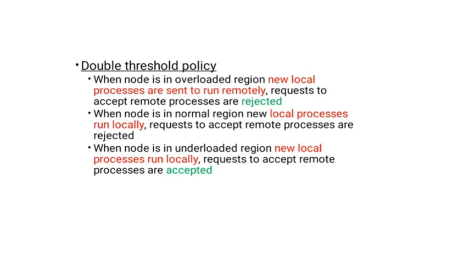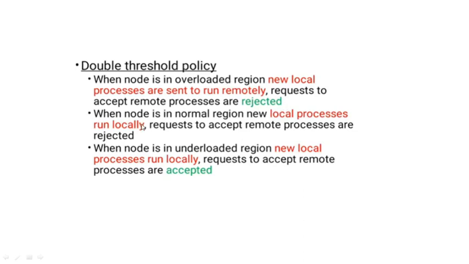When a node is in the overloaded region, the newly created processes originating in that node should be sent to run remotely, meaning they should be sent to another node N2. Requests to accept remote processes are rejected, meaning it will not accept any further remote processes because it is already overloaded.